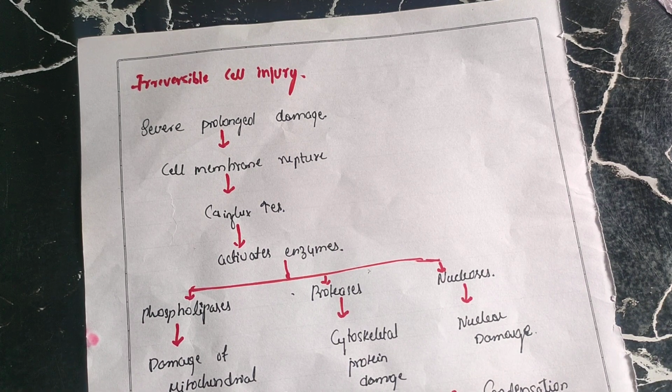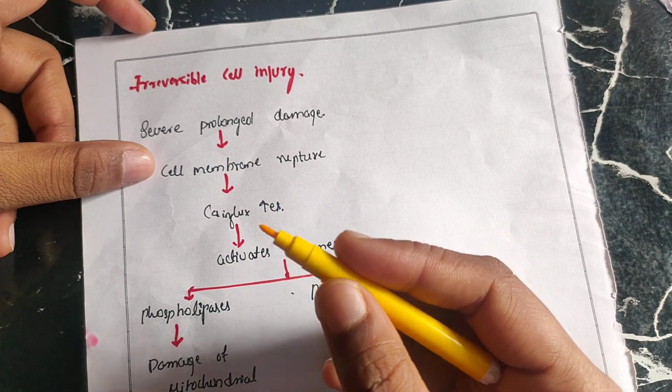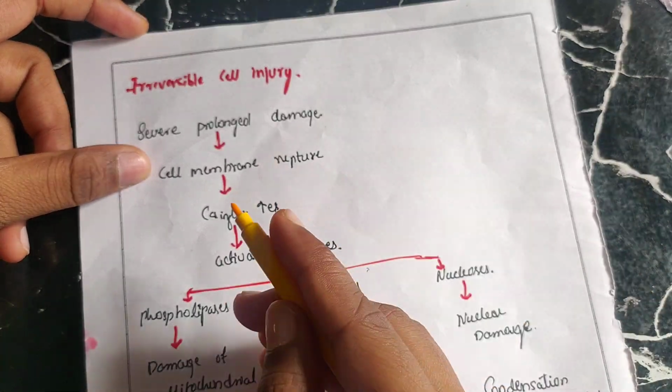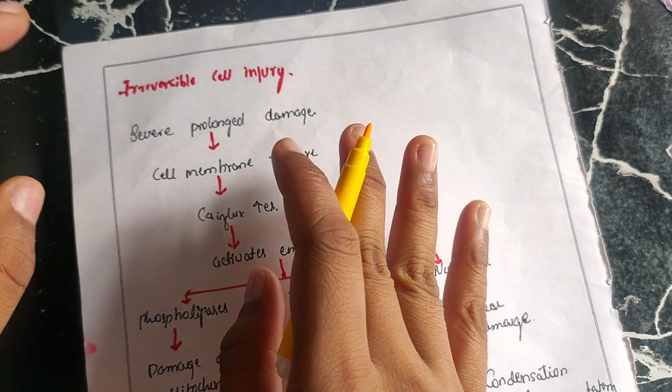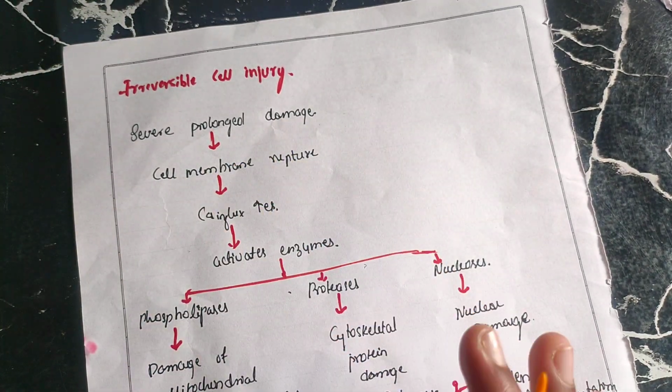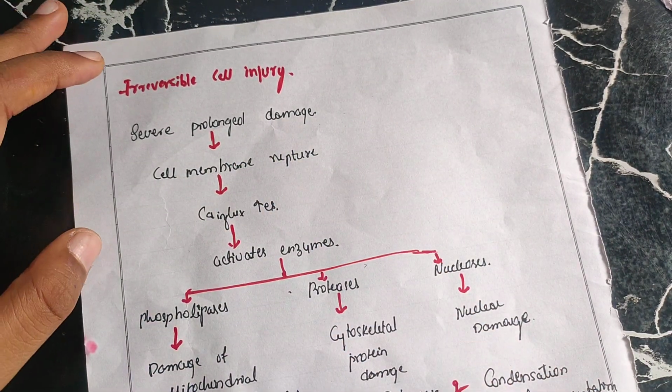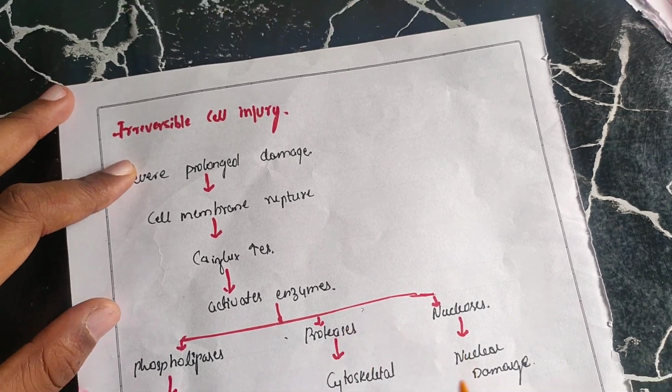In this video, I'll be teaching about irreversible cell injury. Reversible cell injury I have discussed in my previous video. If you can, you can watch that video. Reversible cell injury is important for the university exam. Irreversible cell injury is not important. Still, I'll teach you the concept. That is irreversible cell injury.